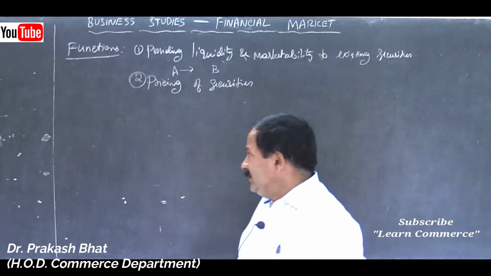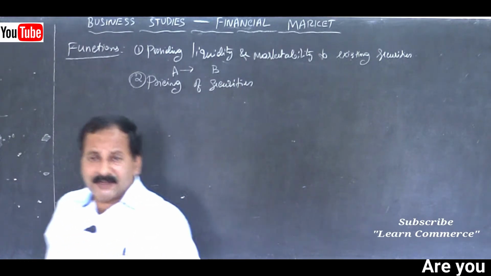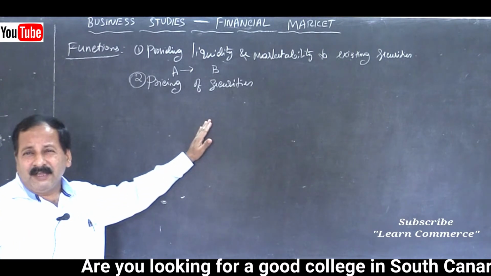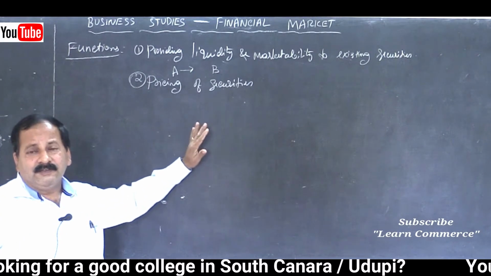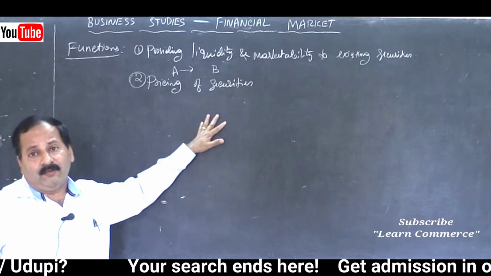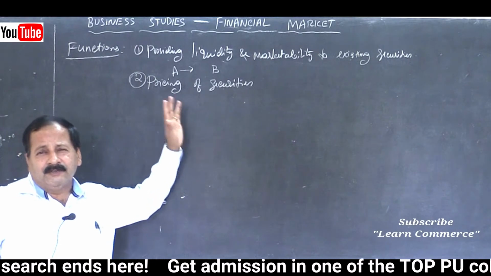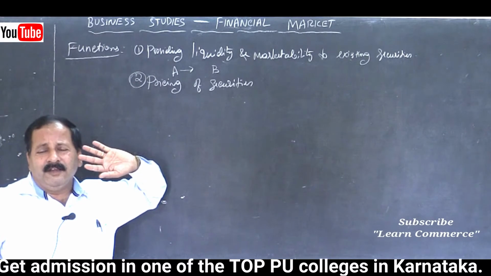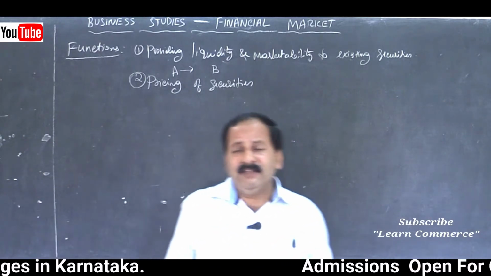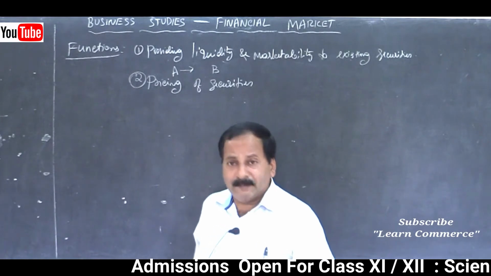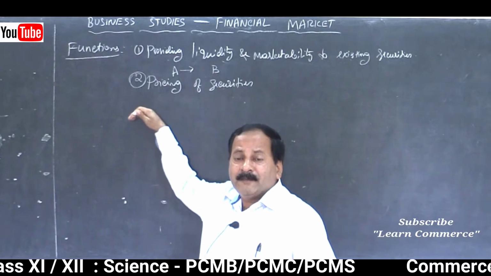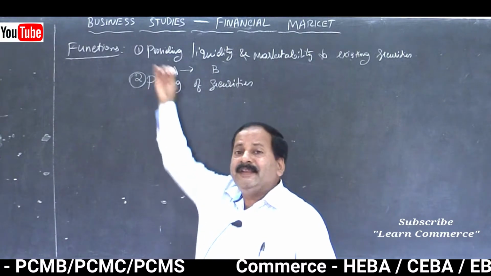Suppose I want to sell the share of Larsen and Toubro, L&T, which is now around 960. If I want to sell, I will immediately see on the computer screen what the rate is now. It will change continuously, even in a fraction of a minute, depending upon the buying and selling pressure. If there is more selling pressure, the price of the security will come down. If there is more buying pressure, the price of the security will increase.